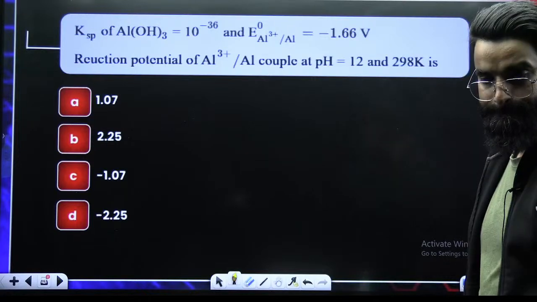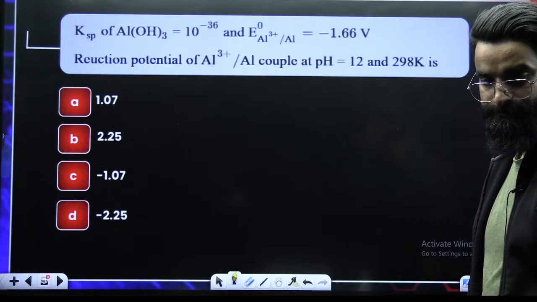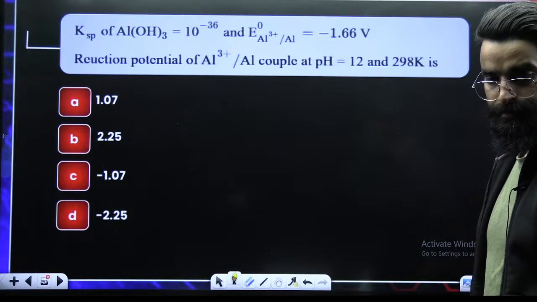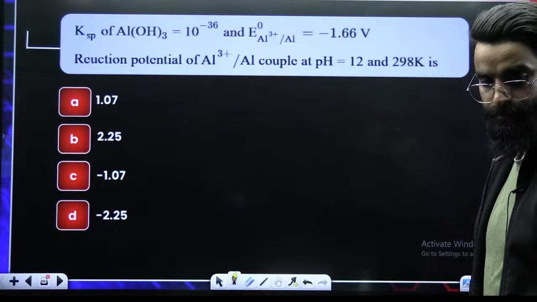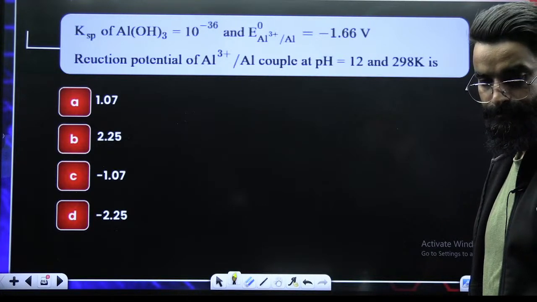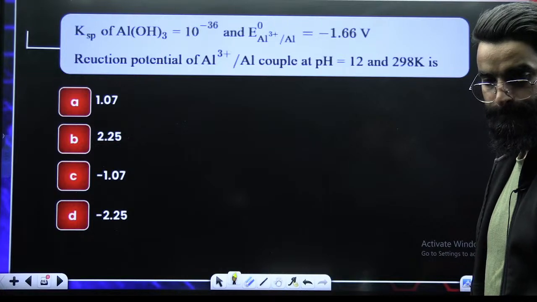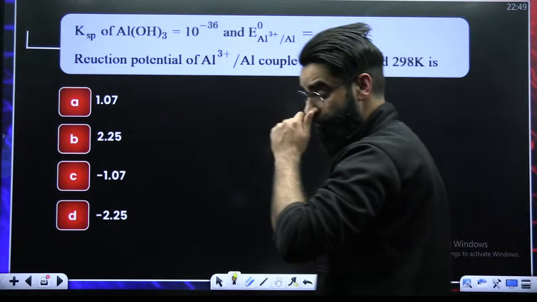Okay, give this question a try. Check first of all, will you be able to solve this question?